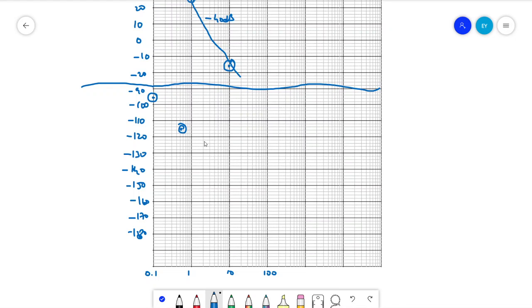For 1 we got minus 135, somewhere here. For 2 we got minus 153. For 5 we got minus 169. For 10 we got minus 174. Just join all the points.